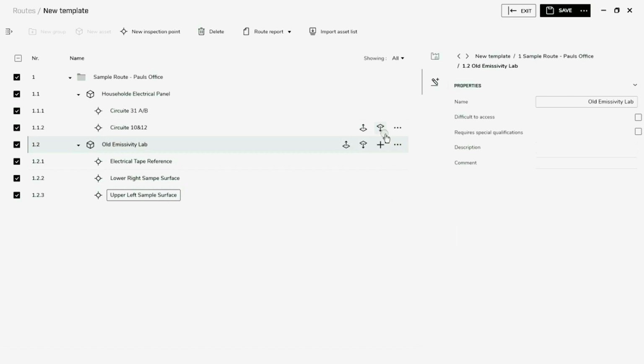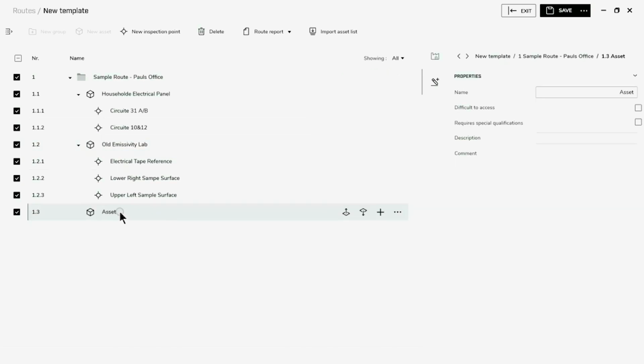As you can see, the hierarchy is very graphical. That's what I like about this interface. We are now going to establish another asset. So I've got to go back up to the root, and we're going to add a new asset. And in this case, this asset is going to be the EST black body reference.